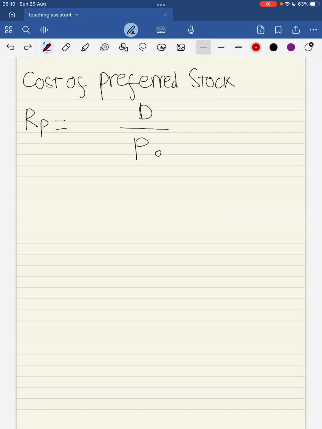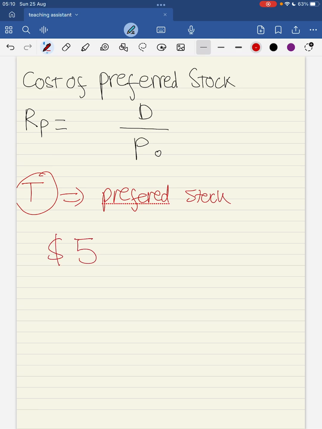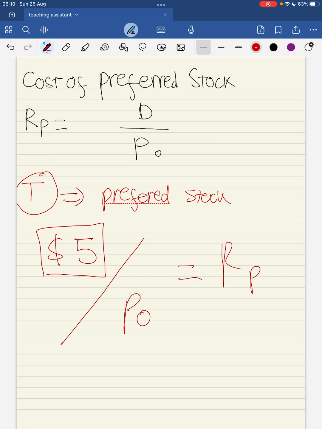And the last component of WACC is the cost of preferred stock. Preferred stock is a type of stock which gives the owner the right to receive the same amount of money every single year. For example, you are an investor in a tea company. You have preferred stock. Every year, the company guarantees to pay you $5. This is the dividend from preferred stock. Take this dividend divided by the price of the share. We get the RP, which is the cost of preferred stock.